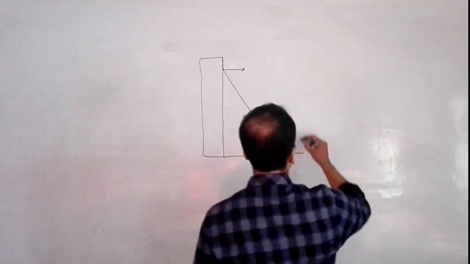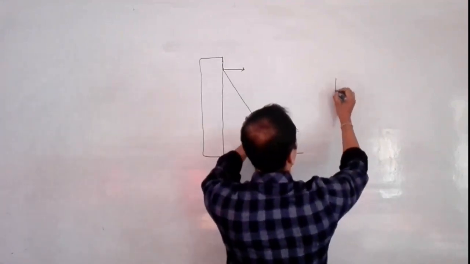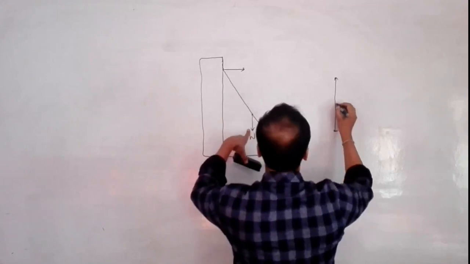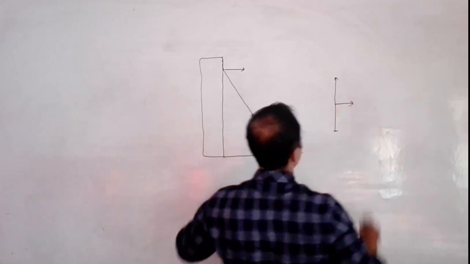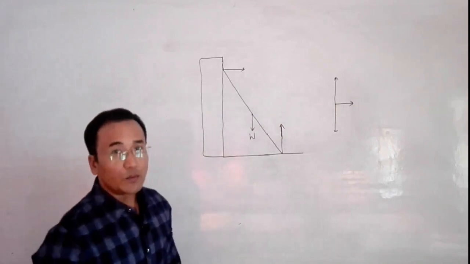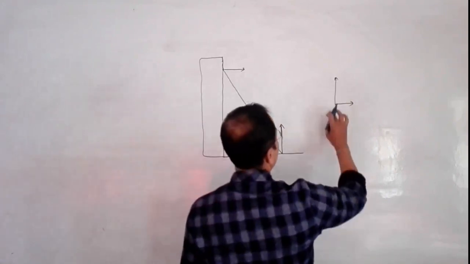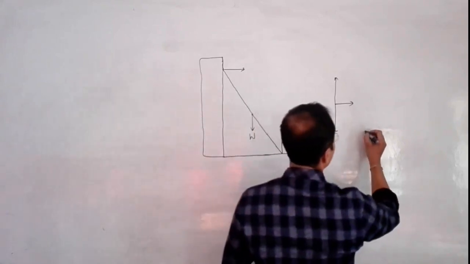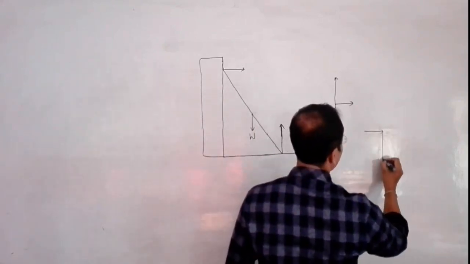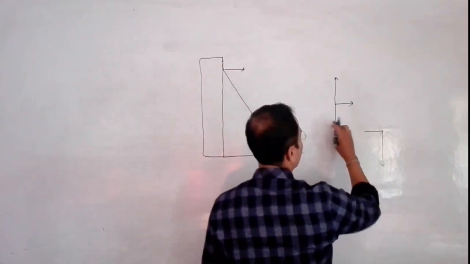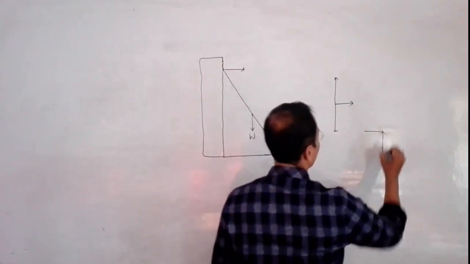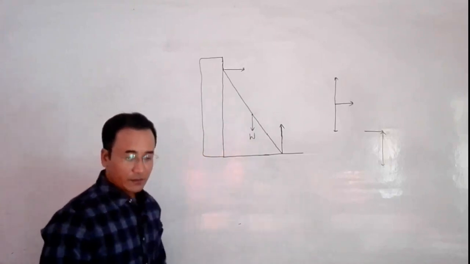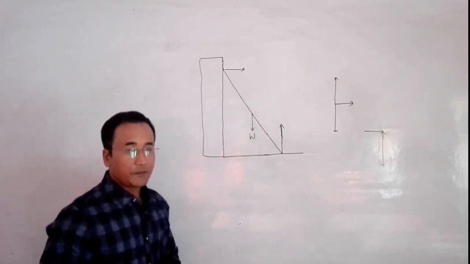So here, this force will be somewhat like this. This force will be somewhat like this, and this will be somewhat like this. So can you form a triangle here? No, because these two cancel each other, and here we cannot form a triangle. If I do it like this, first this, and then this, no triangle can be formed. So that's why such a system cannot exist. That means the ladder will slip.